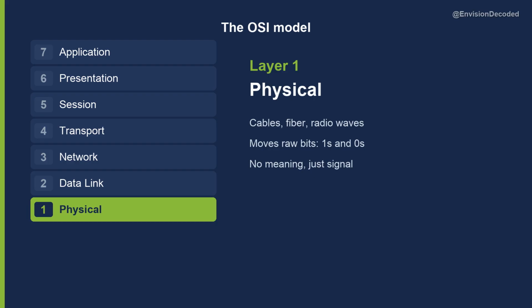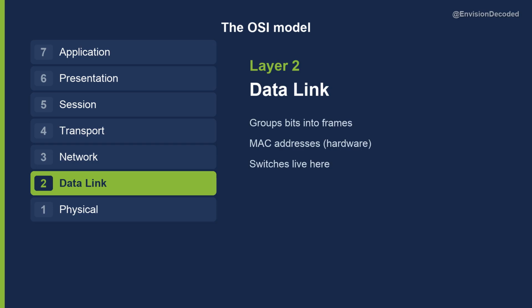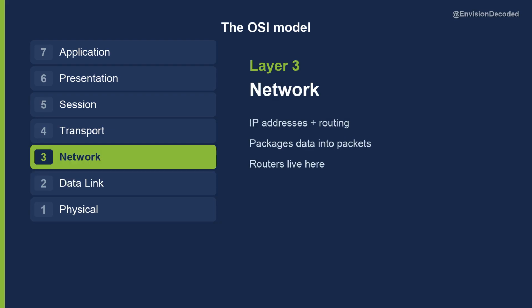Layer 1 is physical. This is the tangible part, the cables, the fiber, the radio waves. Its only job is to move raw bits, ones and zeros, as electrical or light signals. No meaning, just signal. Layer 2 is data link. It groups those bits into frames and moves them between devices on the same local network, using MAC addresses, the hardware address burned into each device. Switches operate here.